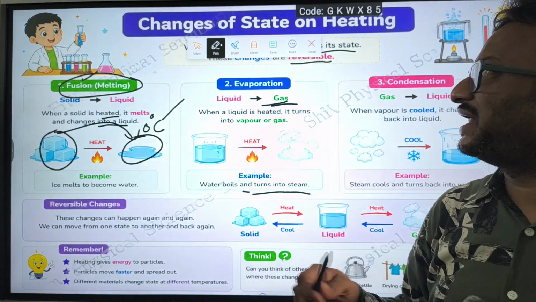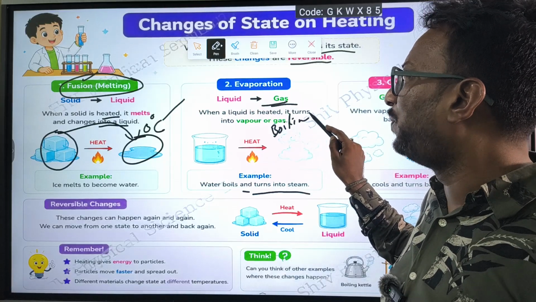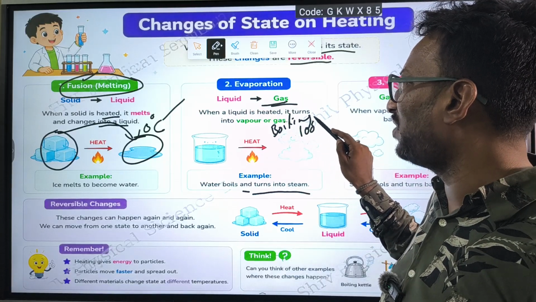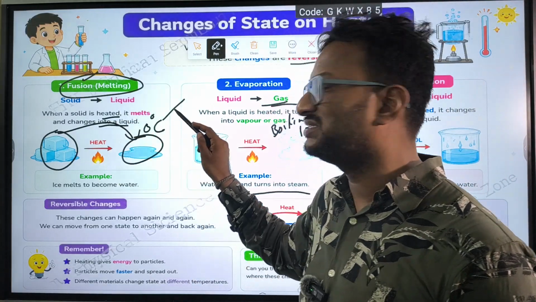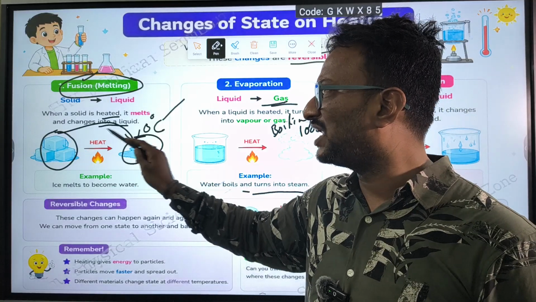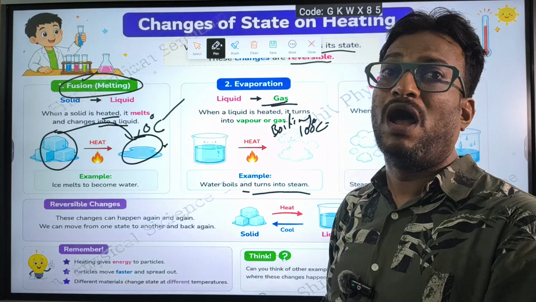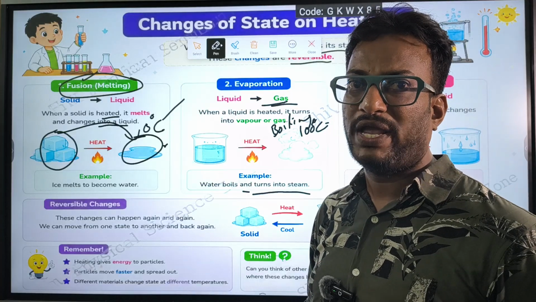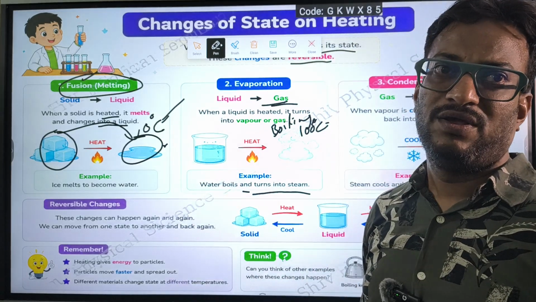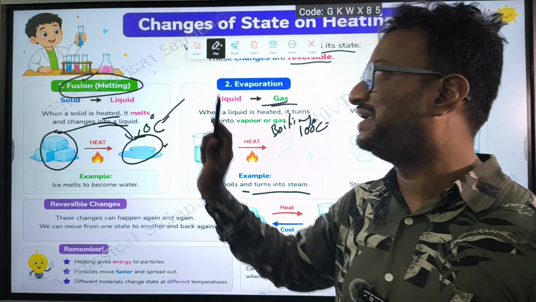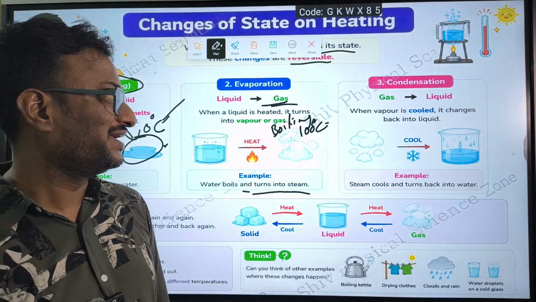That point we call the boiling point. The boiling point for water is 100 degrees centigrade, and the melting point is 0 degrees centigrade, where the ice is totally getting converted into water, and the converted water will also be at 0 degrees centigrade until the ice melts. That process we call melting, and this process we call boiling.